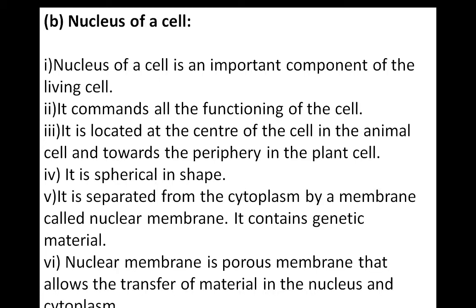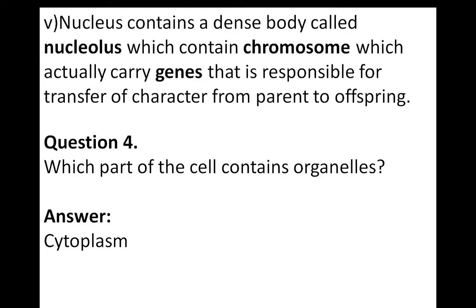Okay, and the nucleus contains genetic material within this nuclear membrane. Also, this nuclear membrane is a porous membrane, means it has holes, so those holes or pores allow the transfer of material between the nucleus and the cytoplasm. Okay. Next, the nucleus contains a dense body, which we call the nucleolus. This nucleolus has the chromosomes, means the condensed thread-like structures. Chromatin are the thread-like structures.